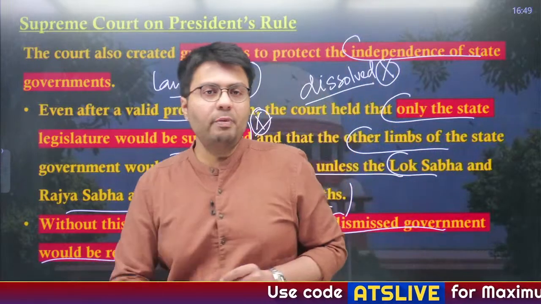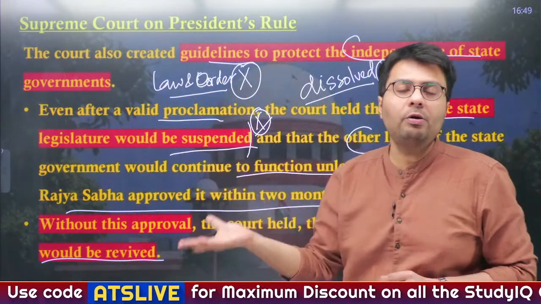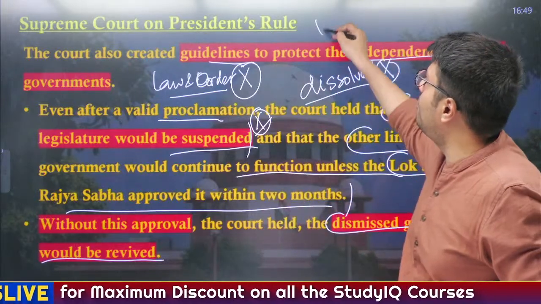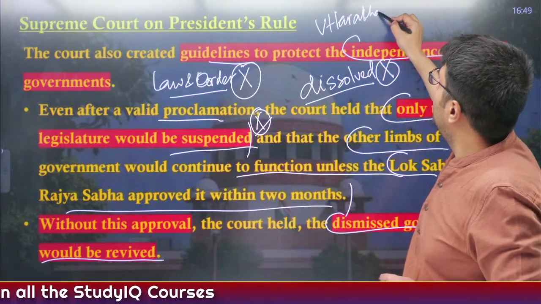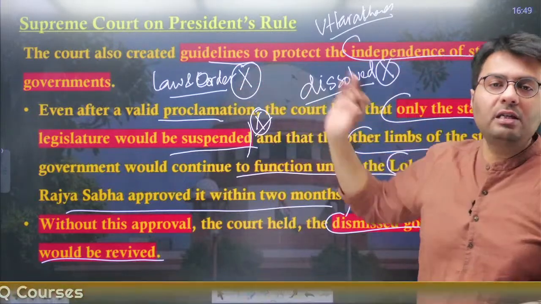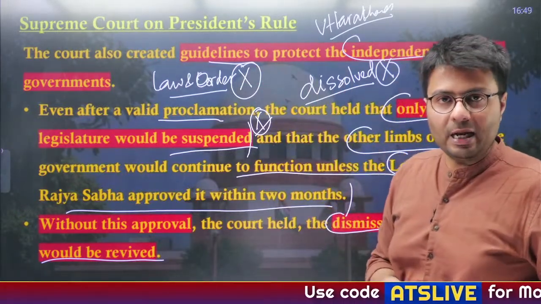So, in case the government fails to get it approved by Parliament, the Supreme Court will be in its power to revive the state government, and we have heard this before. In Uttarakhand, the court actually revived the state government because of the failure of the government to get it approved in Parliament, right?